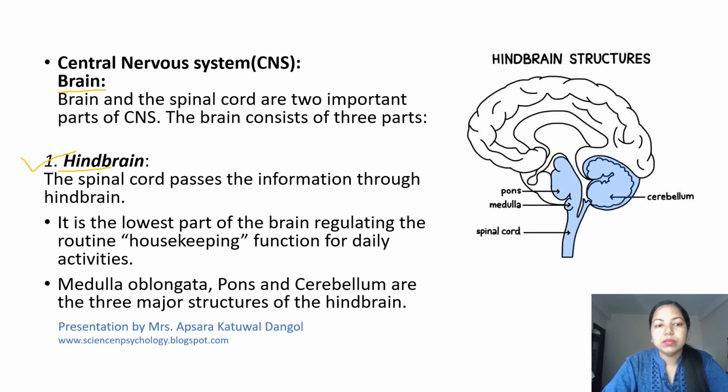Talking about the hindbrain, the spinal cord passes information to the hindbrain. How is information passed? Information is passed from the spinal cord to the hindbrain. It is the lowest part of the brain and it helps in regulating routine, that is housekeeping functions for daily activities. And it has three major structures, that is the medulla oblongata, pons and cerebellum. So here in the structure you can see the pons, medulla and cerebellum.